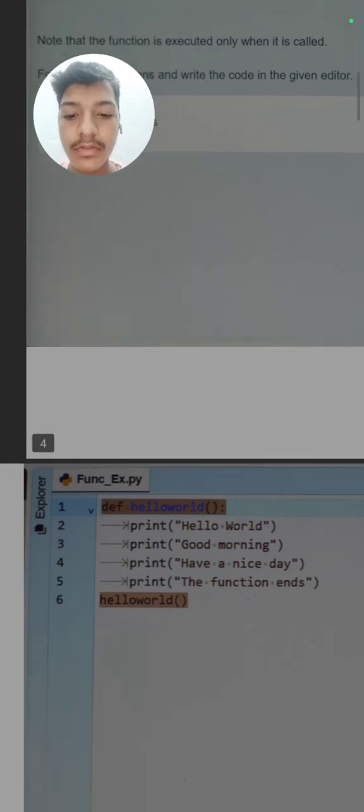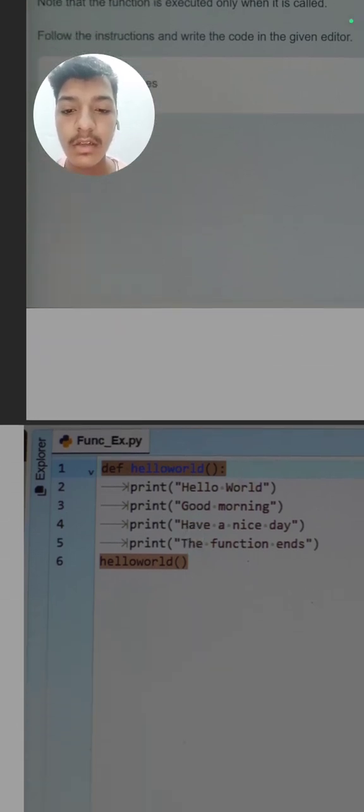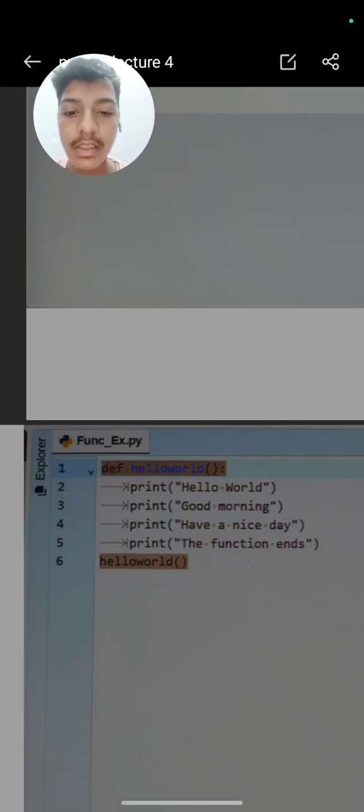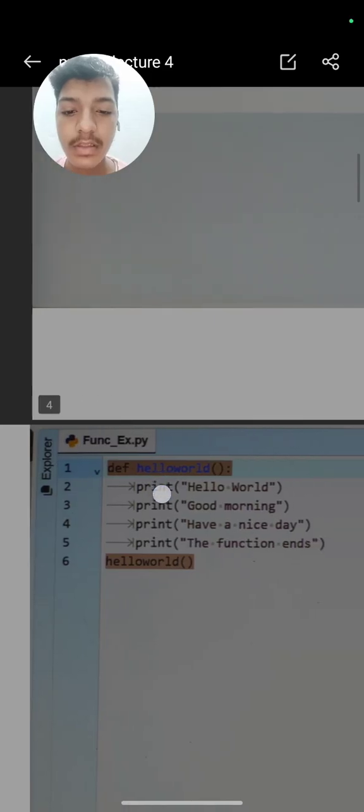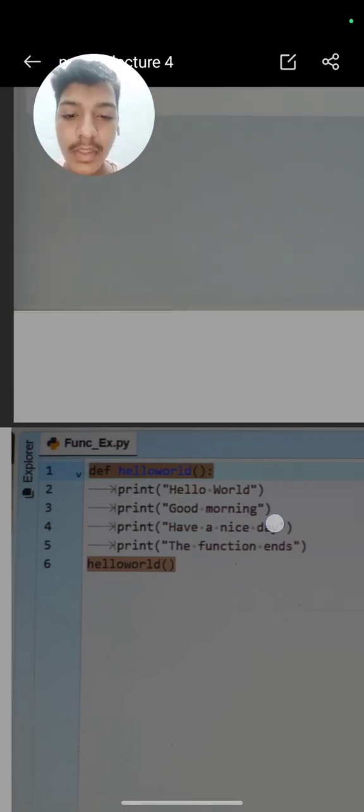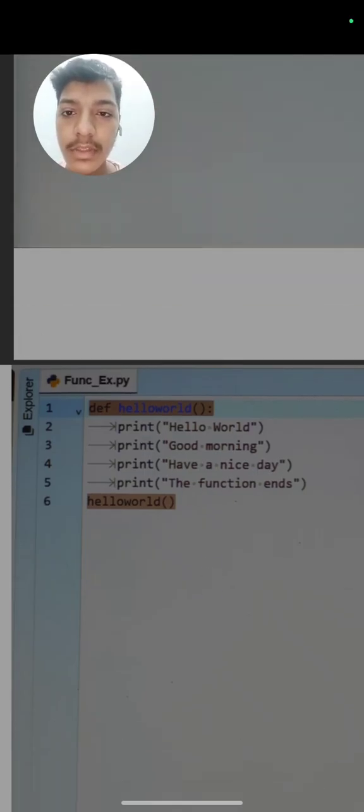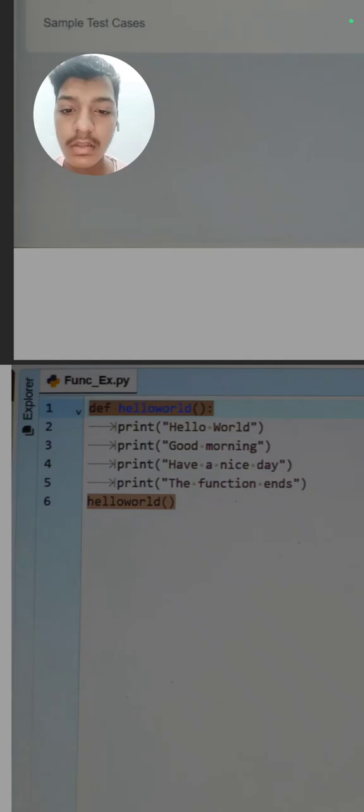So here, first we will write the def keyword followed by the function name, then a colon. Inside this, the question clearly says that we need not pass any parameter, then a colon. Then we simply print the statements, like here: print hello world, print good morning, print have a nice day. Then how can we call it? We just need to call the function by writing the function name and the round brackets, or if a parameter is also given, we need to write the parameter as well.